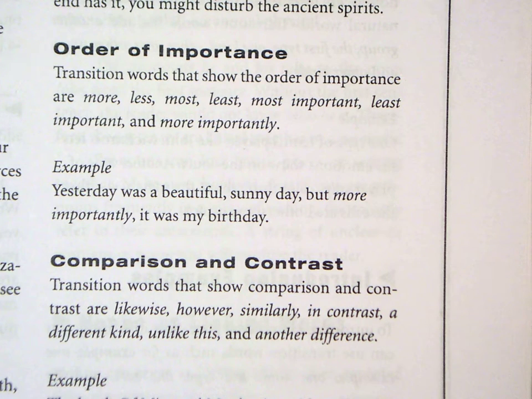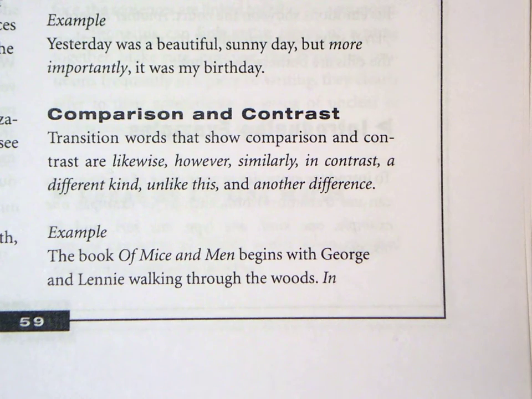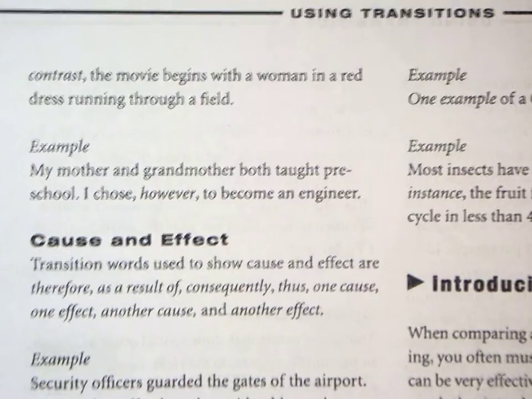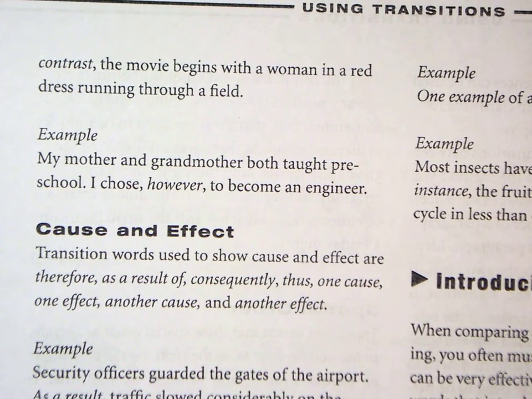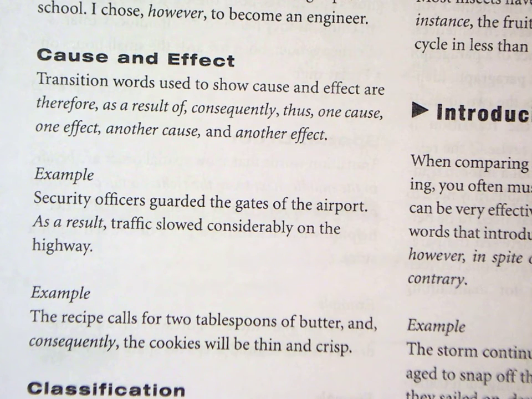To compare and contrast, for example, the book Of Mice and Men begins with George and Lennie walking through the woods. In contrast, the movie begins with a woman in a red dress running through a field. Cause and effect. Security guards or security officers guarded the gates of the airport. As a result, comma, traffic slowed considerably on the highway.